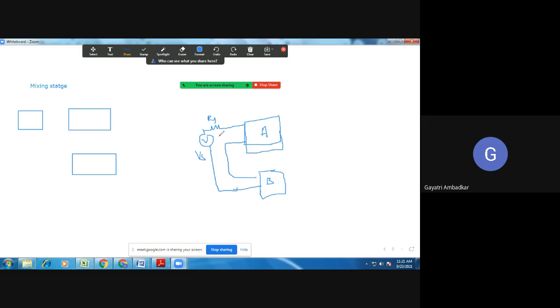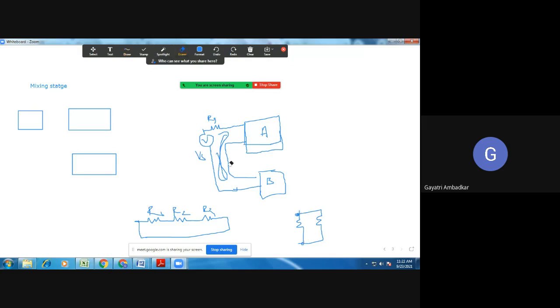Now if you apply KVL in this loop, look here, this voltage across here, if this is Ri, voltage present here and the beta network. So all these connections are in series. If I want to connect some resistances in series, this is a closed loop. So I will say R1, R2 and R3 are in series. It is forming a closed path. If I want to connect two resistances in parallel, I will draw it like this. At one end these are common, at another end these are common.